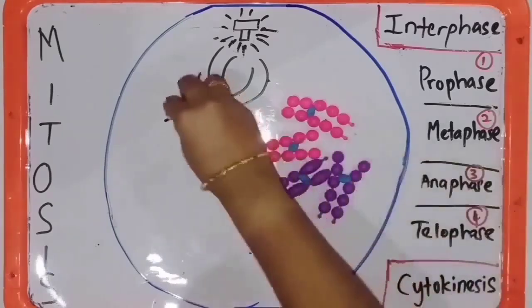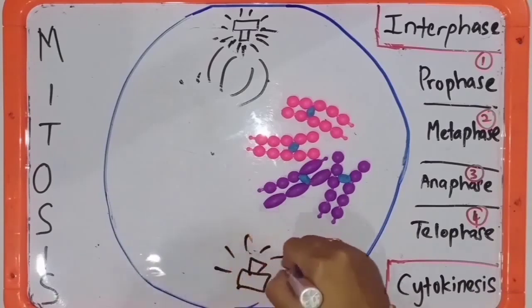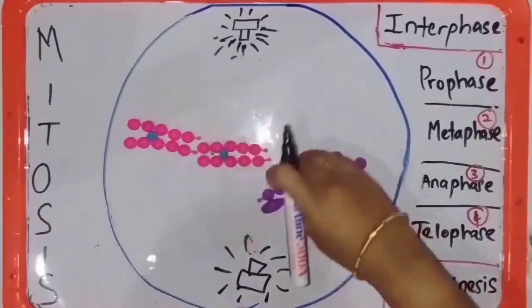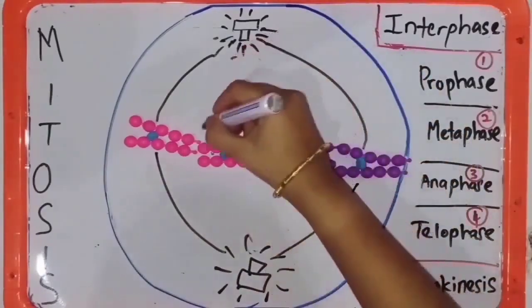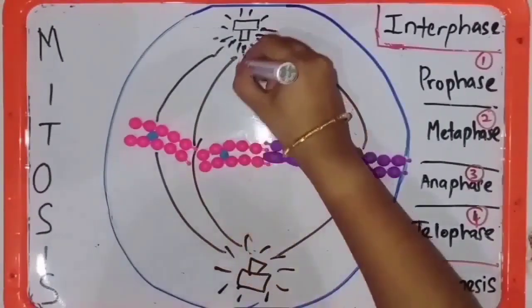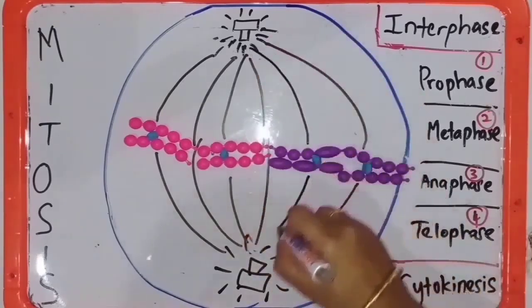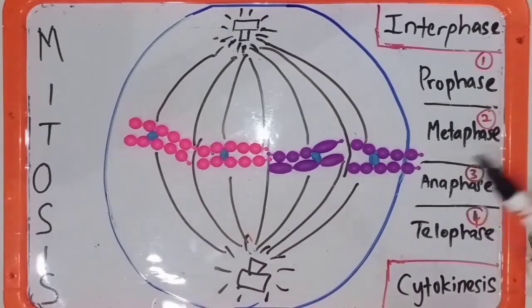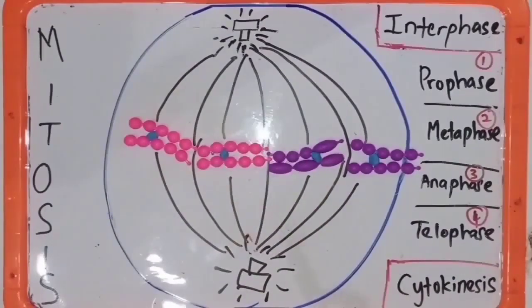During the prometaphase, the mitotic spindle attaches to the kinetochore of the sister chromatids, and the chromosomes start to move toward the metaphase plate.